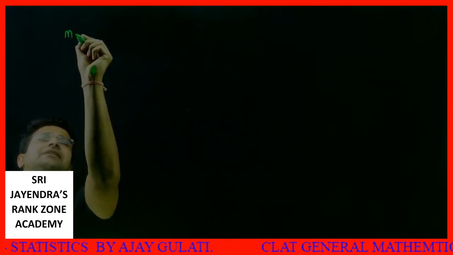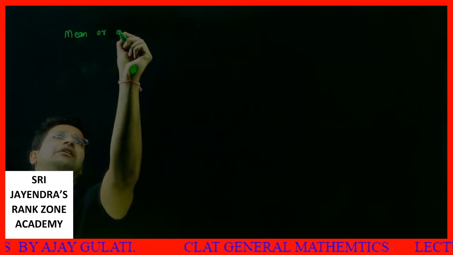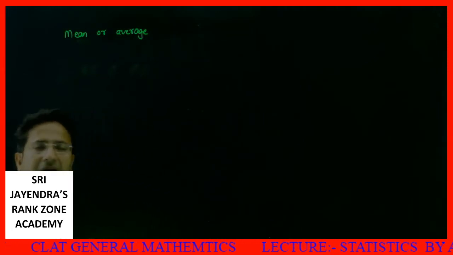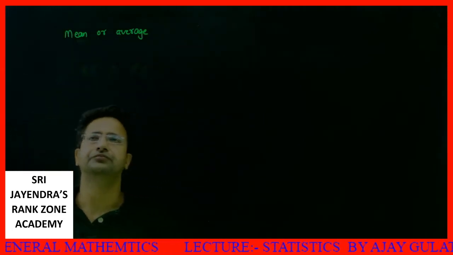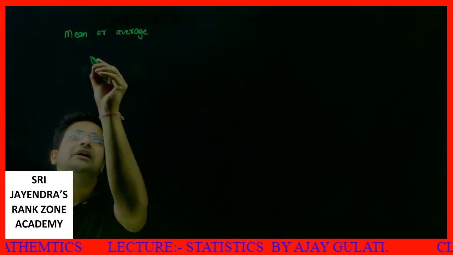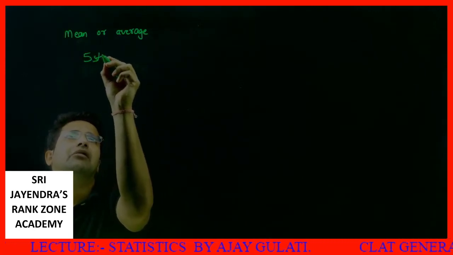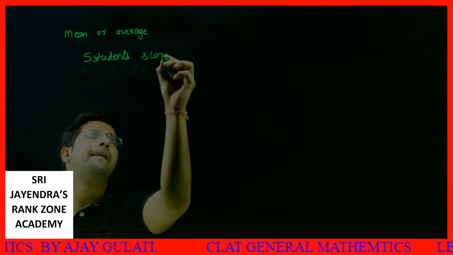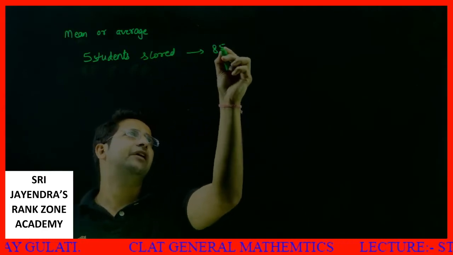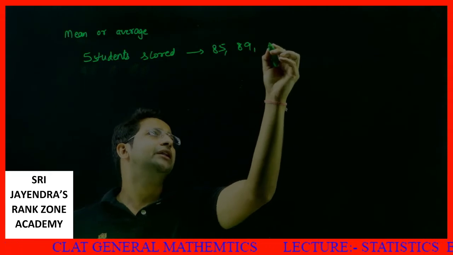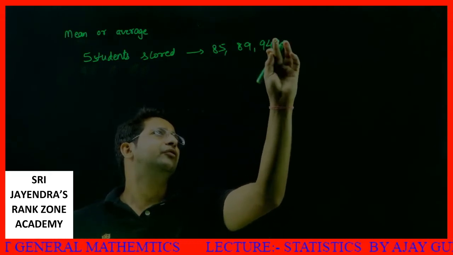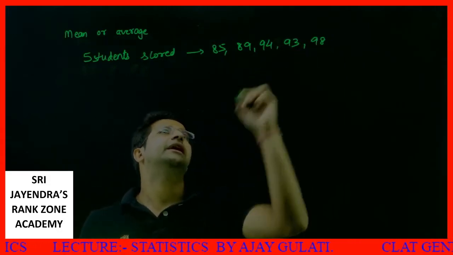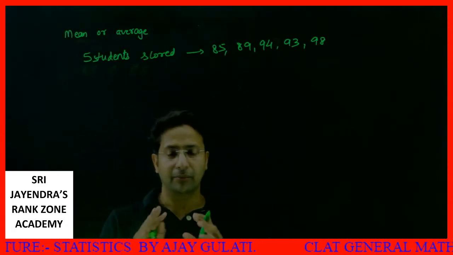Okay, the statistics start from what? Mean, or what we say, average. Okay, dear students, suppose somebody tells me that five students scored marks as 85, 89, 94, 93 and 98 marks. Okay, what is their mean or average?